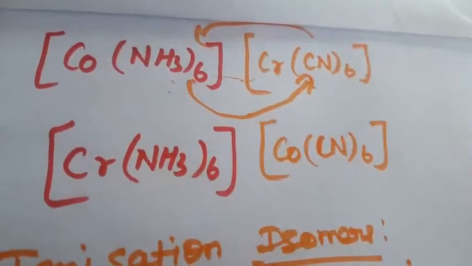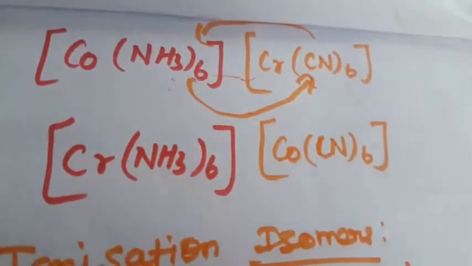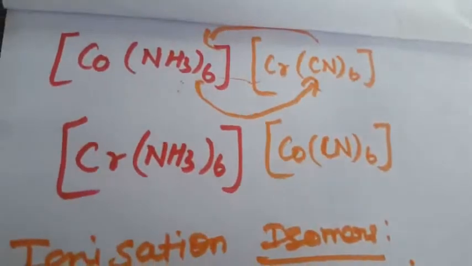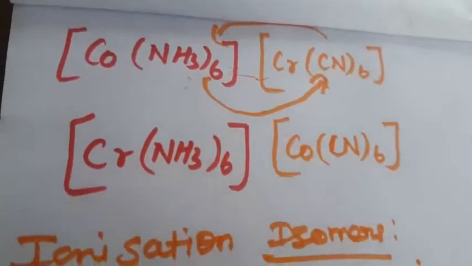So what is coordination isomerism? Interchange of one or more ligands between the cationic and anionic coordination entity. So this is called coordination isomerism.